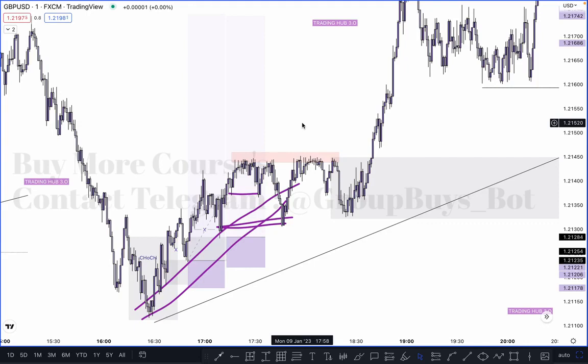I hope you learn a lot of things and you can apply them on your chart, you can backtest on your chart, and this liquidity series is very important for you. Once you identify where the liquidity is, most of the time you will get a high probability entry criteria.